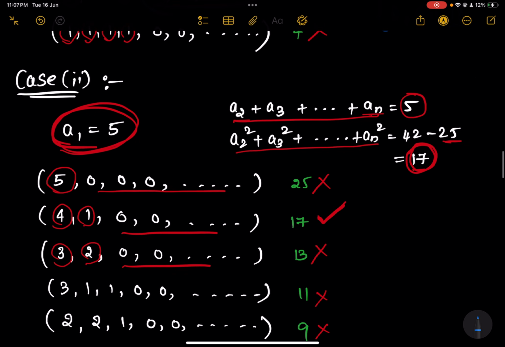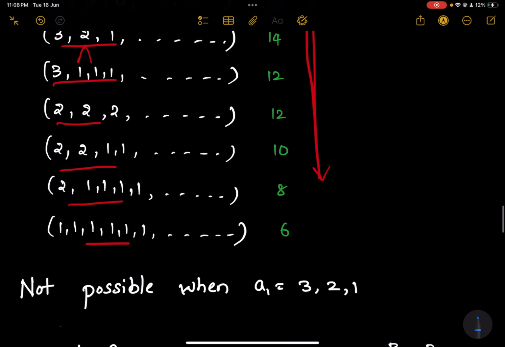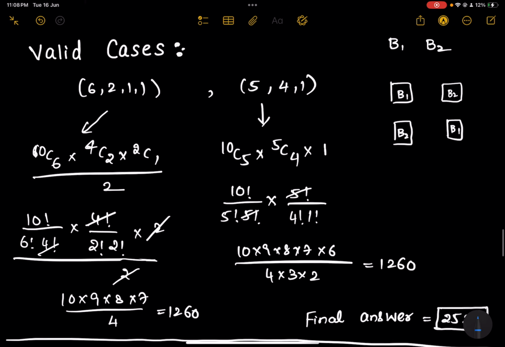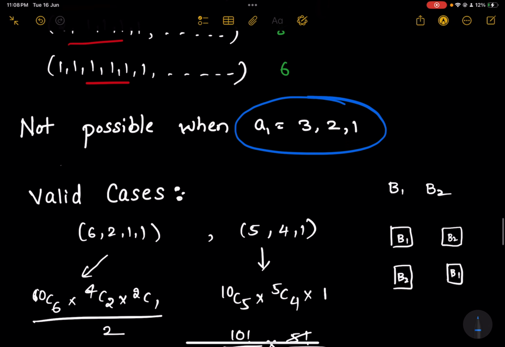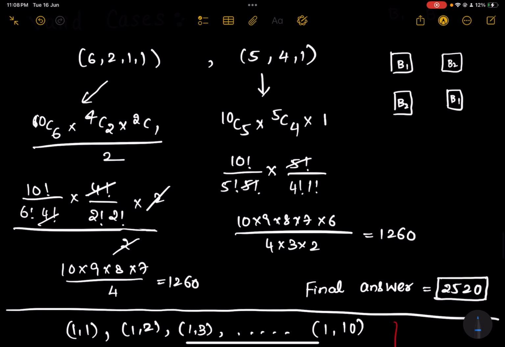Or you have one more case here, a1 is equals to 5 4 1. You divide the set into 3 different sets. First one containing 5 elements, second one containing 4 elements, third one containing 1 element. So these are the two valid cases. We already discussed we will not get any valid cases for 3 2 1. So now these are the two valid cases.